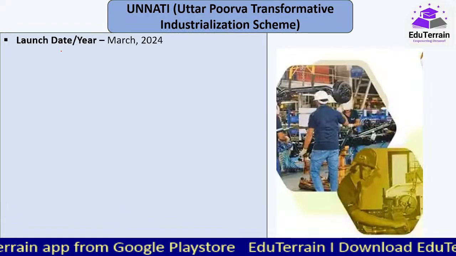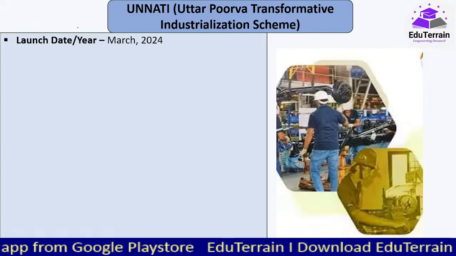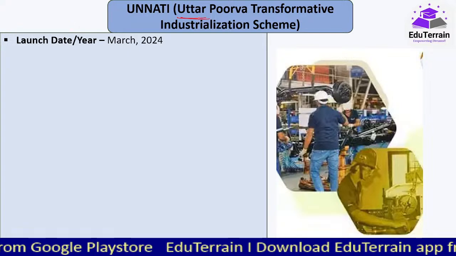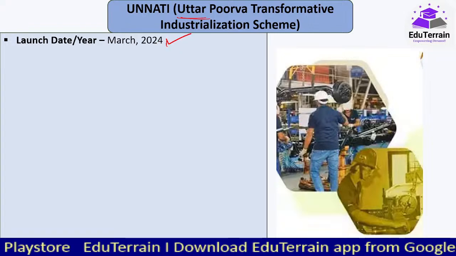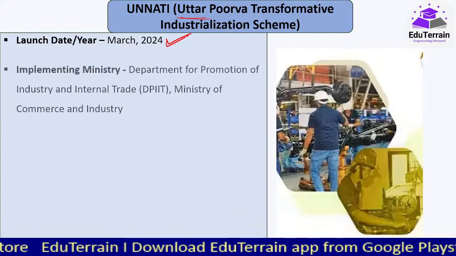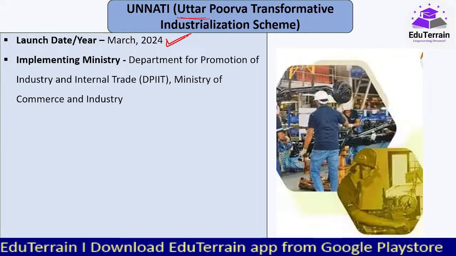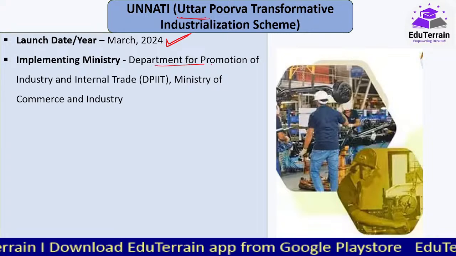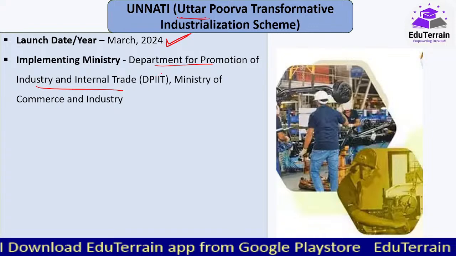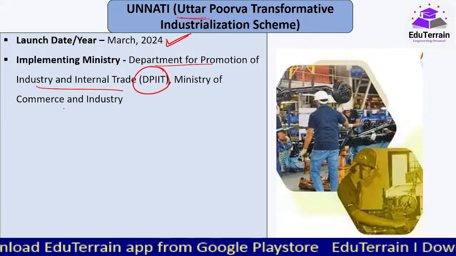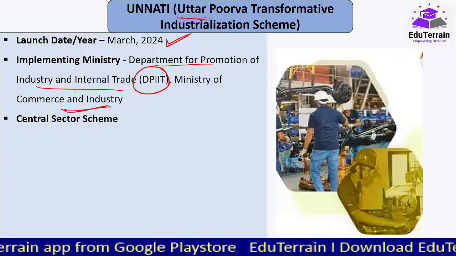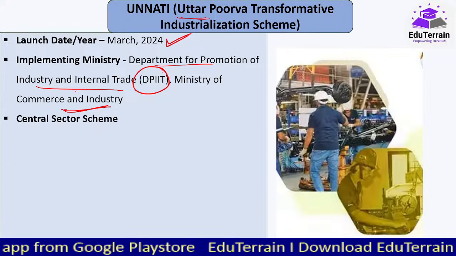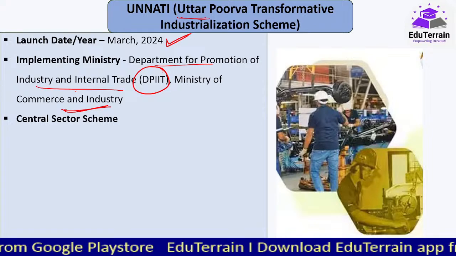Now, when we talk about this Unnati program, Uttar Purva, that is Northeastern States Transformative Industrialization Scheme, it has been launched in March 2024. And the implementing ministry or nodal agency is the Department for Promotion of Industry and Internal Trade, that is DPIIT, Ministry of Commerce and Industry. ये हो गया हमारा implementing ministry. Next comes ये scheme कौन सा है? That is a central sector scheme.